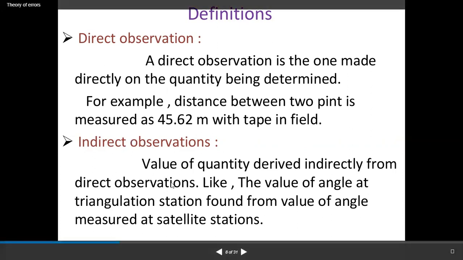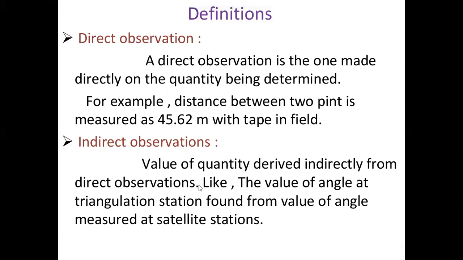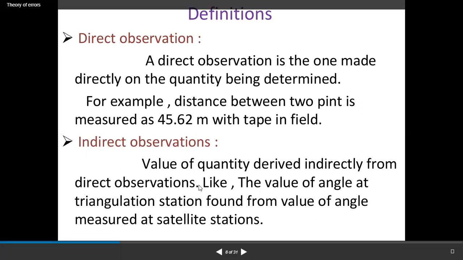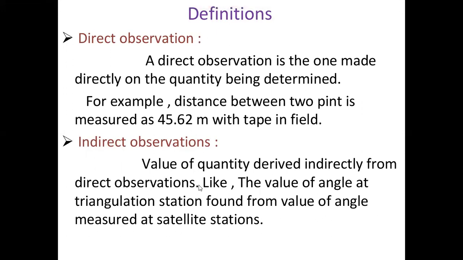Next is an indirect observation. Value of a quantity derived indirectly from the direct observation, like the value of an angle at the triangulation station found from the value of angle measured at the satellite station.